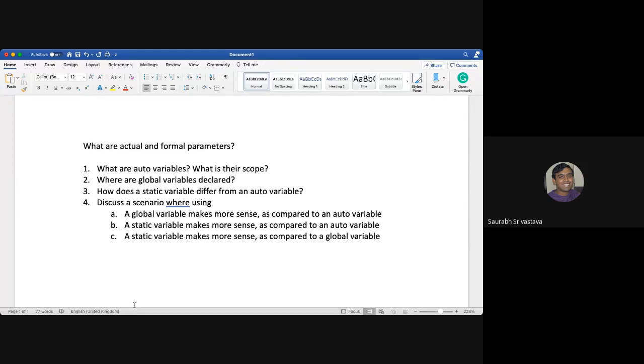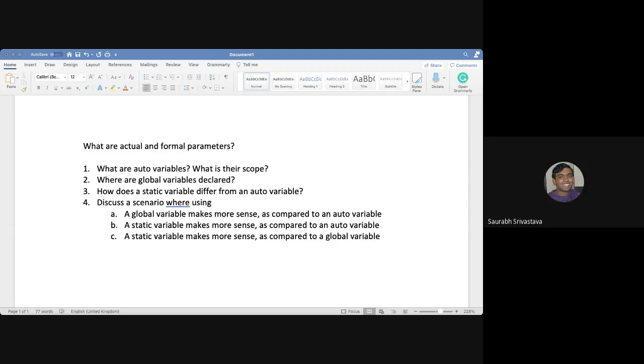So what are global variables? Sorry, where are global variables declared? This is the next question. So, sir, I guess we answered. Global variables are declared out of all the blocks. We don't declare them inside any block so that they are accessible to every function. Yes, sir.